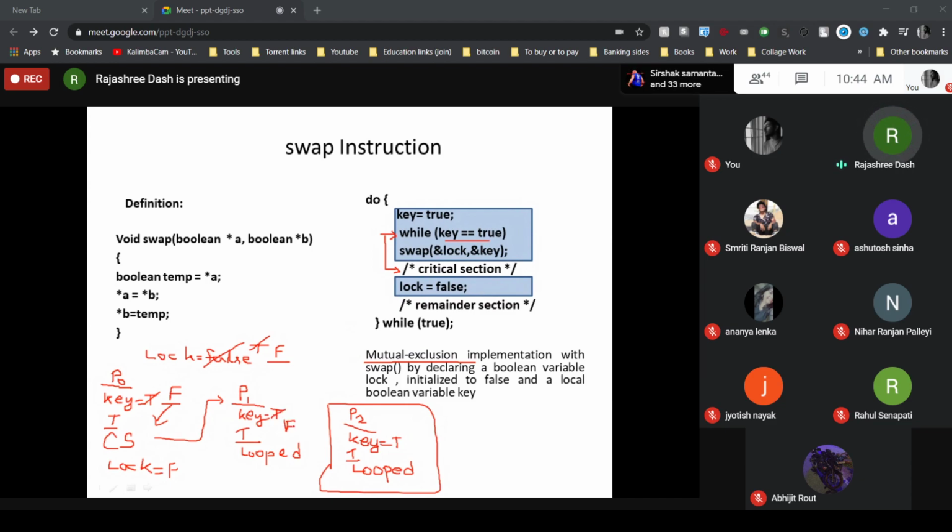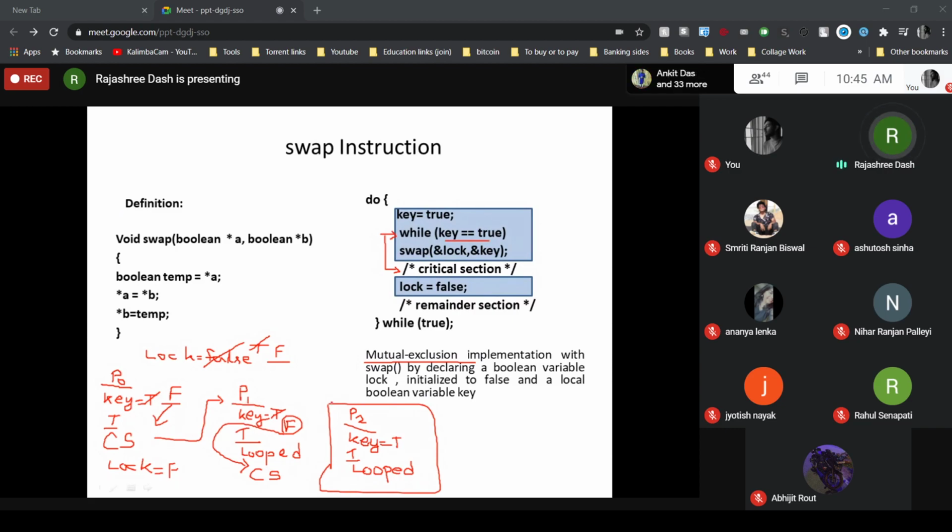After swapping of lock and key, for P1 the key value will be set to false, and after that only P1 can enter the critical section. So remember, after P0 has completed its critical section and made lock false, if only one process P1 is waiting, then due to execution of the swap instruction, the key value will be set to false, the while condition will be false, and the process P1 can enter the critical section.